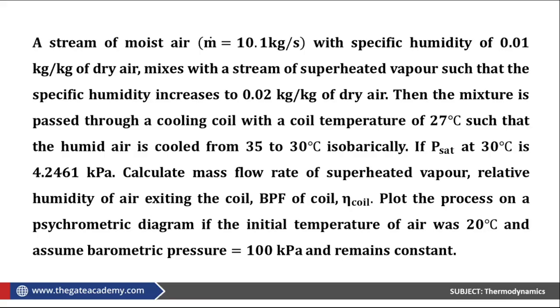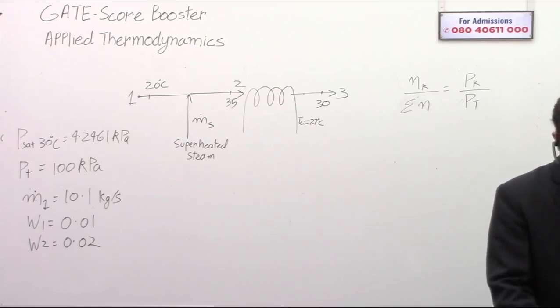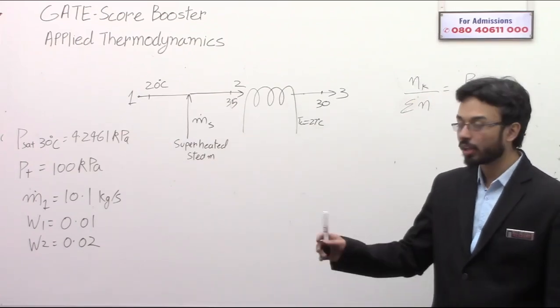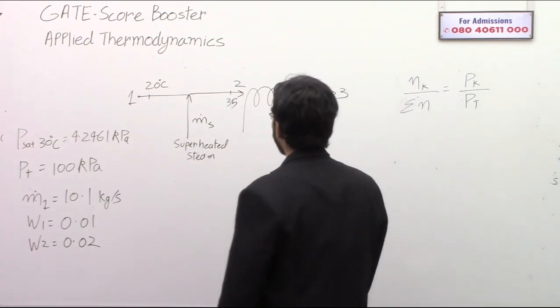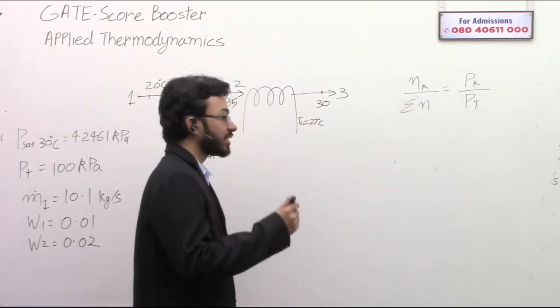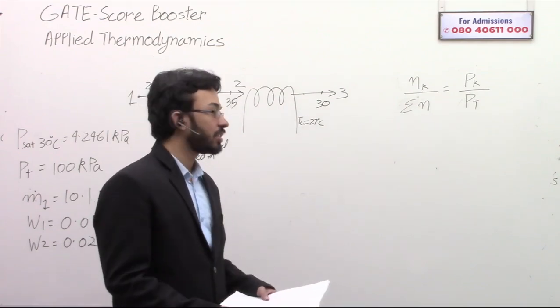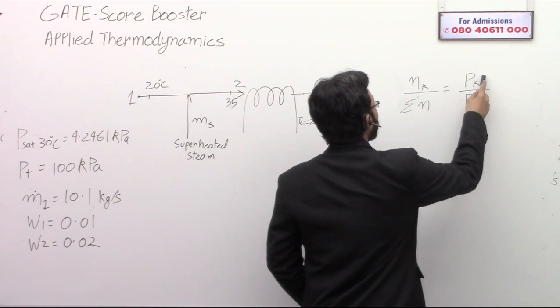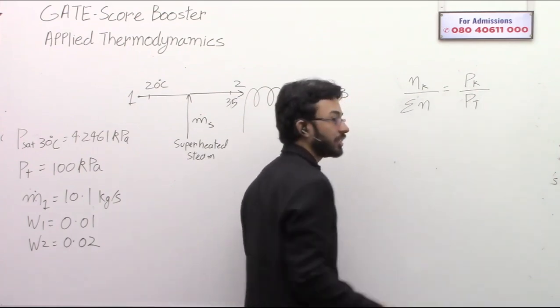Then the mixture is passed through a cooling coil with a temperature of 27 degrees Celsius such that the humid air is cooled from 35 degrees to 30 degrees isobarically. So this cooling that occurs in the cooling coil is isobaric cooling. If this is isobaric cooling, if the pressure remains constant, that means that the total pressure and the partial pressure of water vapor both will be a constant.